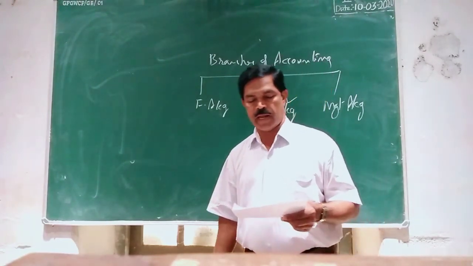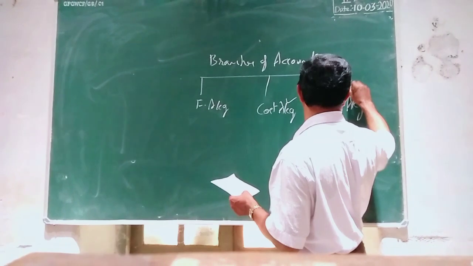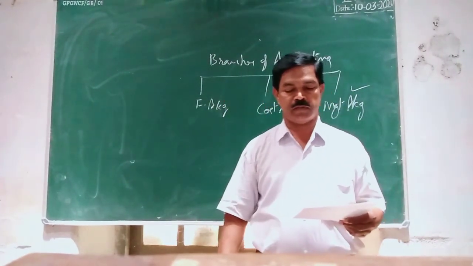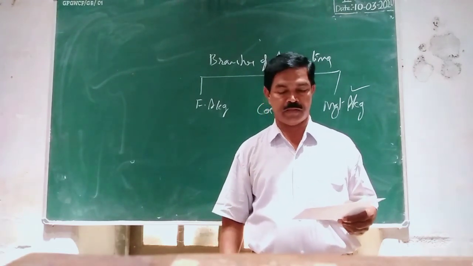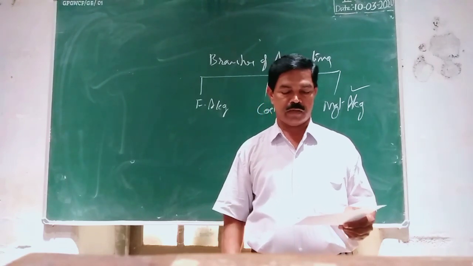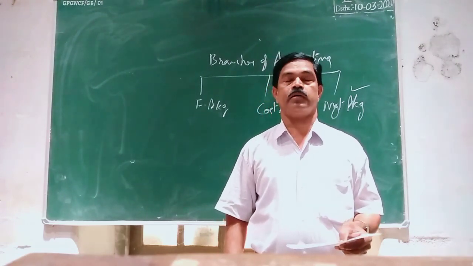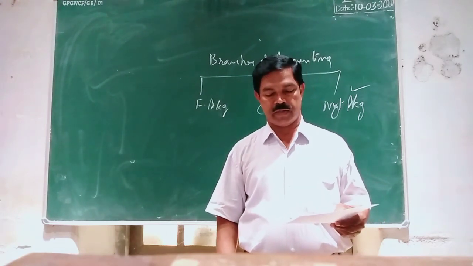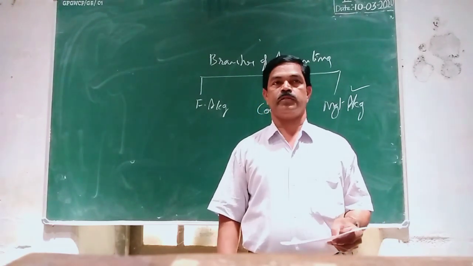Then another branch of accounting is management accounting. Management accounting is concerned with accounting information which is useful to management. That is accounting information which is useful in discharging management functions such as planning, organizing, directing, controlling more efficiently.